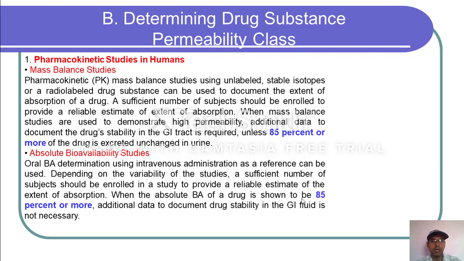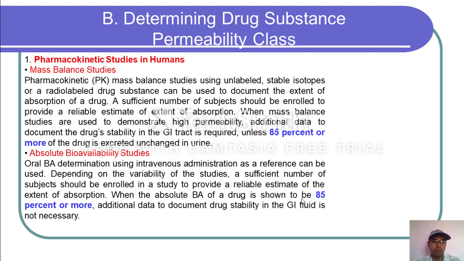So by this we are tagging the isotopes or radio-labeled drug, and then we scan how much is going to pass through the biomembrane and reach the systemic circulation. So this one is the mass balance study method. Second one is absolute bioavailability study. Oral bioavailability determination using intravenous administration as a reference can be used.